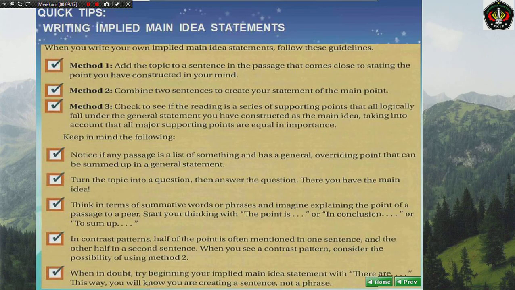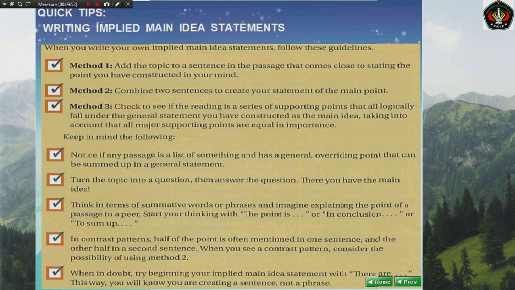Quick tips: writing an implied main idea statement. When you write your own implied main idea statement, follow these guidelines. Method 1: add the topic to a sentence in the passage that comes close to stating the point you have constructed in your mind. Method number 2: combine 2 sentences to create your statement of the main point. Method number 3: check to see if the reading is a series of supporting points that all logically fall under the general statement you have constructed as the main idea,